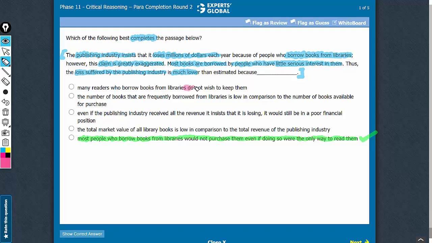Answer choice A is a trap. People may not be willing to keep the books, and this may be a fact, but this does not do justice to the completion of the paragraph. We need to explain why the loss suffered by publishing industry is much lower. It is not because people who borrow books from libraries do not wish to keep them. It is because people who borrow books from libraries would not otherwise purchase.